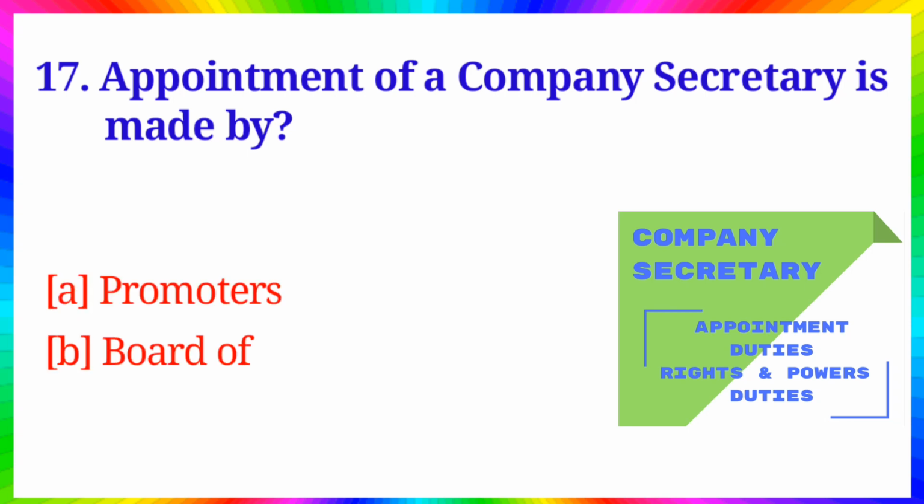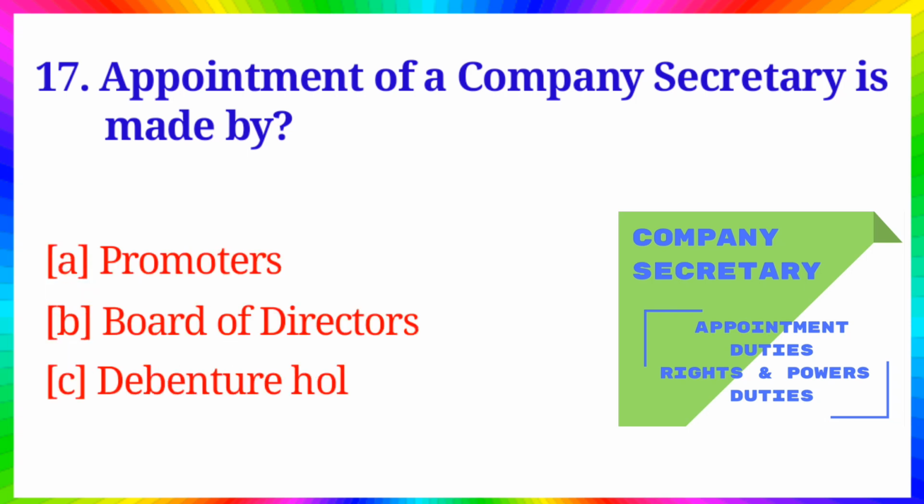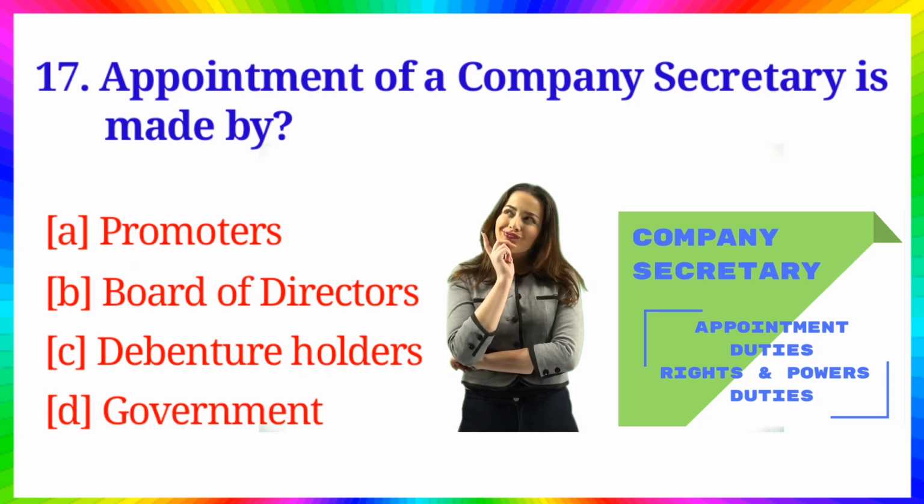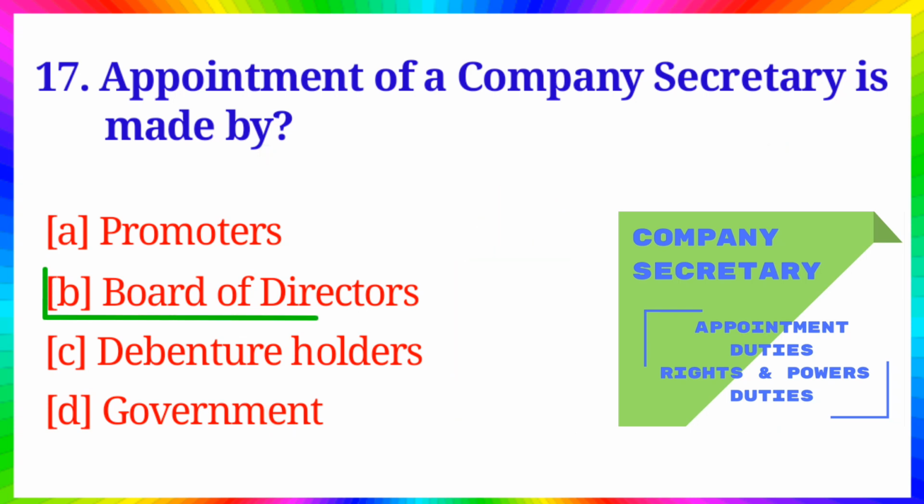Question number 17. Appointment of a company secretary is made by option A, promoters, B, Board of Directors, C, debenture holders, D, Government. Answer is option B, Board of Directors.